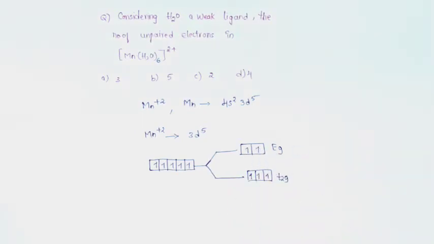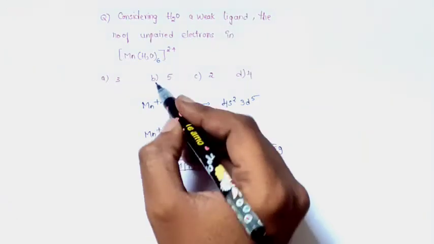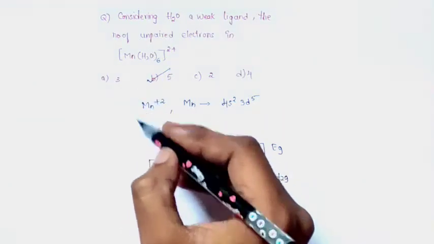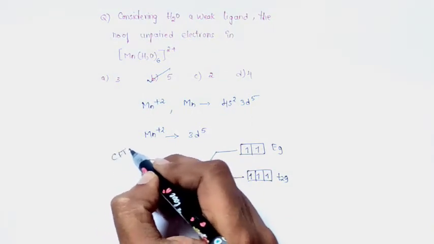They have asked the number of unpaired electrons here. How many unpaired electrons are there? Five. The option would be B. This is how we have to do it. If they have specifically mentioned a theory, like valence bond theory or crystal field theory, you have to follow that. If they do not mention any, crystal field theory would be apt.